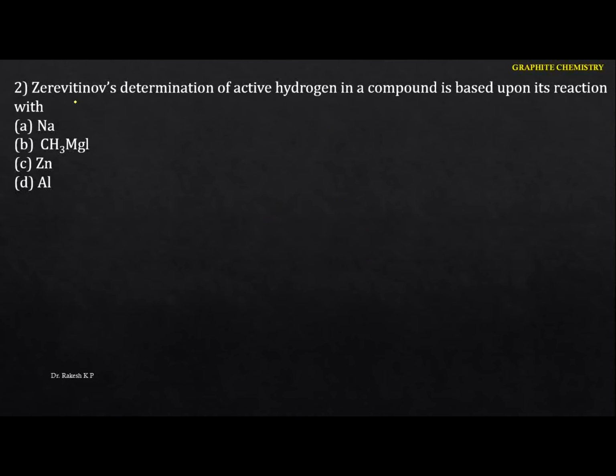Go to the second one: the Zerewitinoff determination of active hydrogen in a compound is based upon its reaction with. Just identify. Now what exactly is the method here?